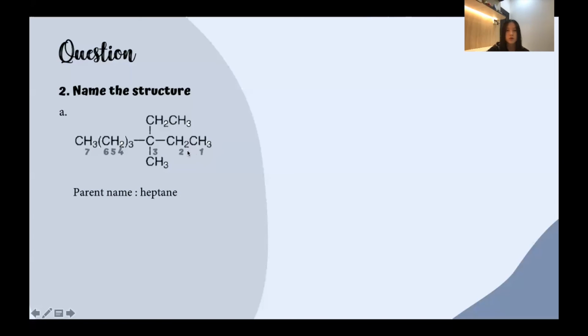Counting from the right side, ethyl and methyl are both located on the 3rd carbon. And for the information, naming the substituents must be done alphabetically. Thus, this structure can be named as 3-ethyl-3-methylheptane.